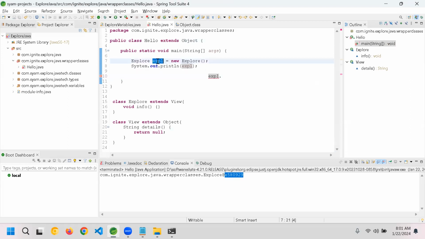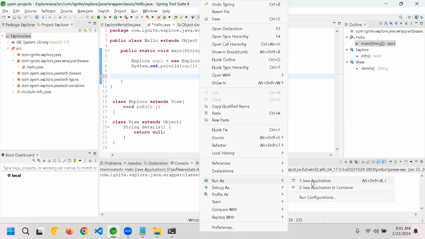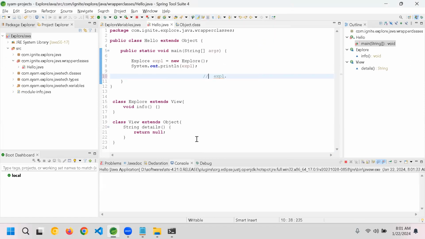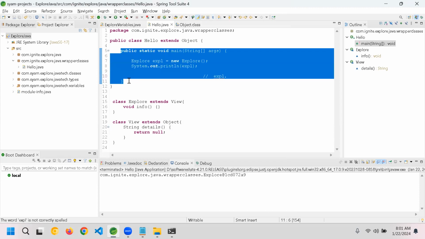EXPL is the object of this class. Okay. First of all, when we execute this, we are not creating any object. By default, the JVM will create an object for this one, because we are not using h equal to new Hello, right?